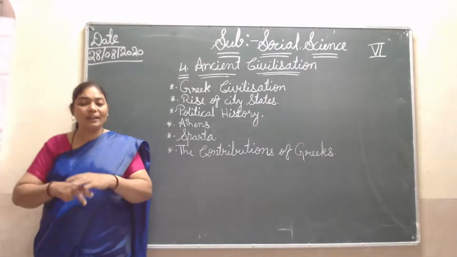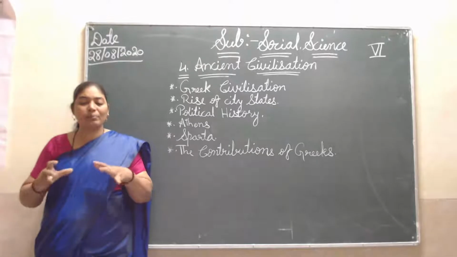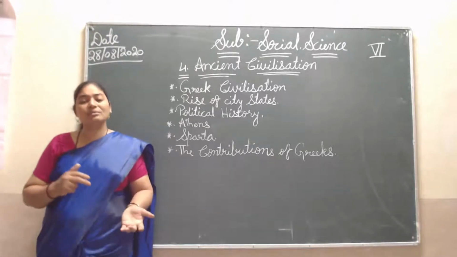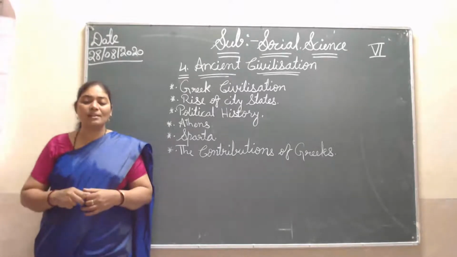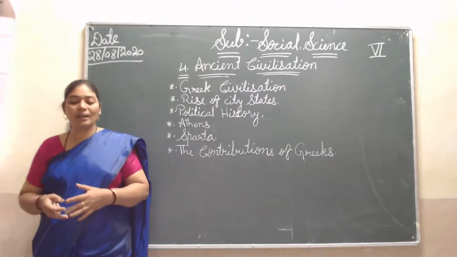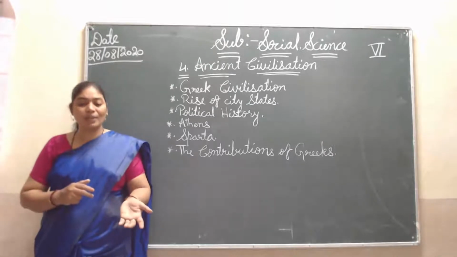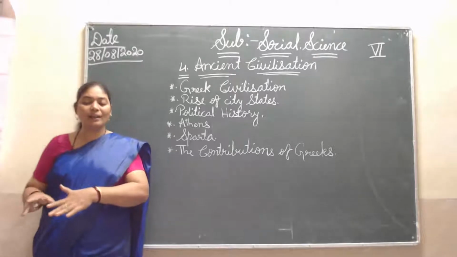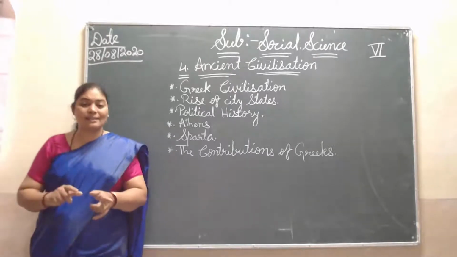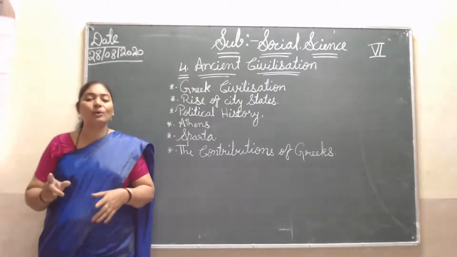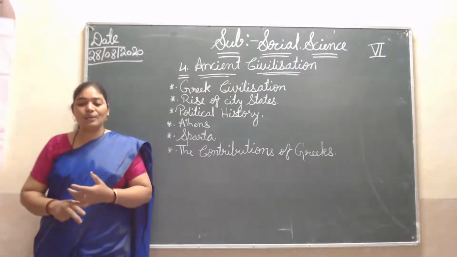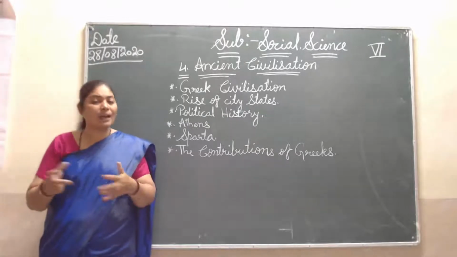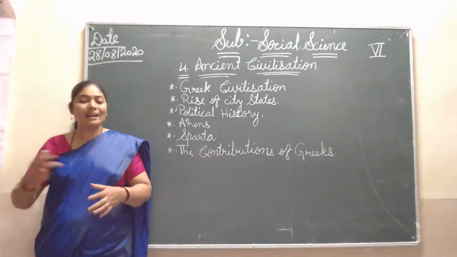So he destroyed the democracy, all that democratic system, and he started a dictatorship. His son was Alexander. Once again, I am saying, the Macedonian king Philip destroyed the democratic system in Greece. His son, Alexander the Great, conquered other places at that time also, and he started ruling them.